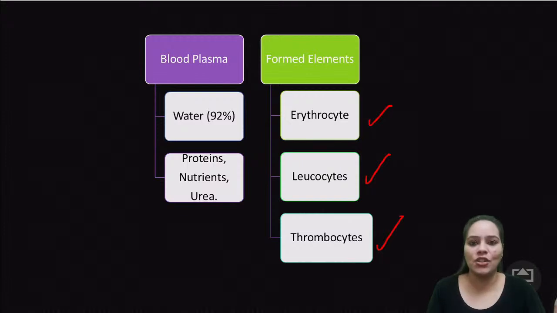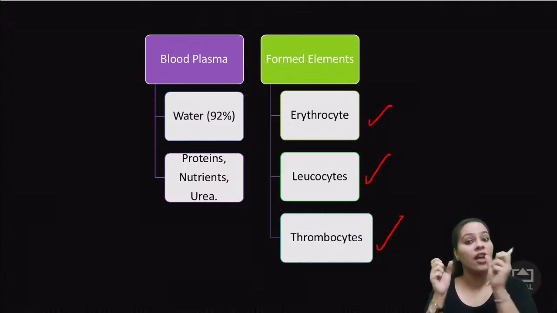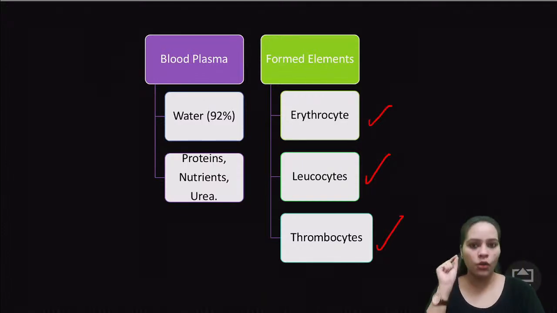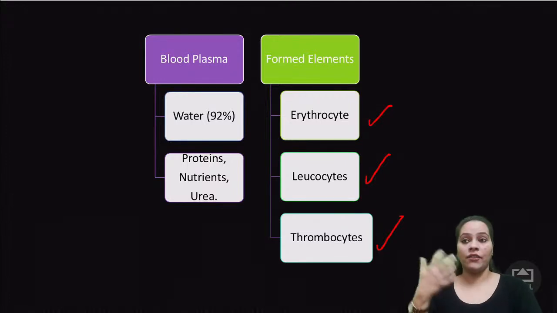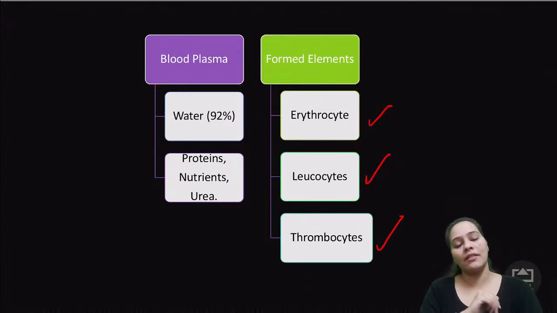So these are the components of the blood, and it's a very, very important topic. Exam में इससे पक्का question आता है, and it's a very important one, right? What is the blood, or what are the different components? For one marker, it could come: can you tell me why are red blood cells red in color? Like, how is it red in color? Or what is the function of white blood cells? So these questions can arise in your exams.